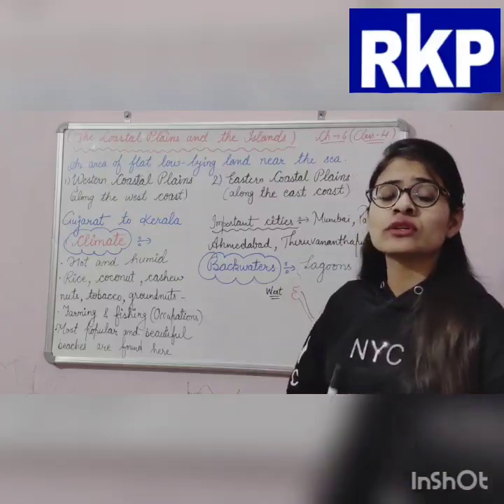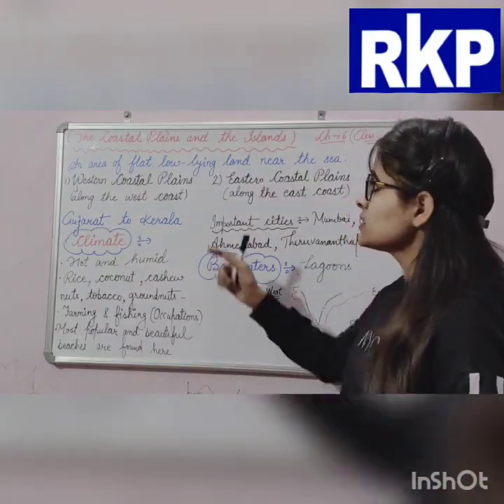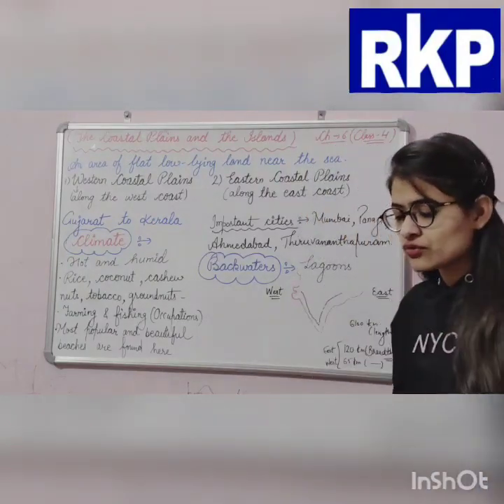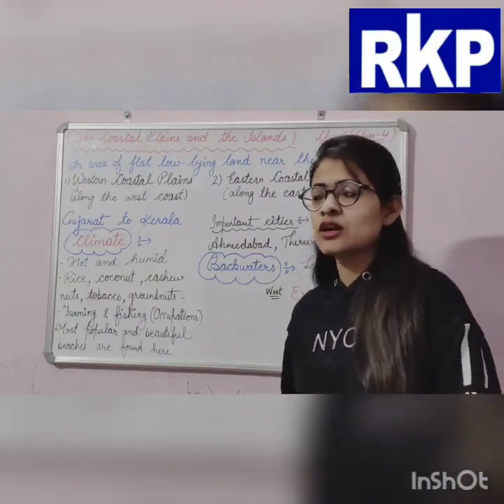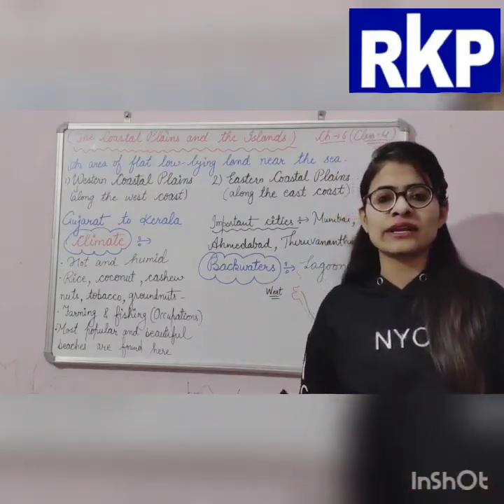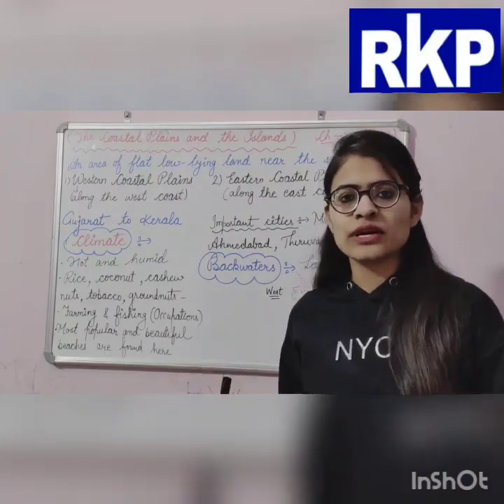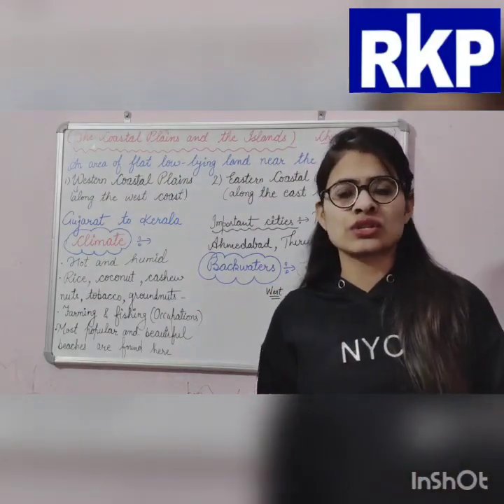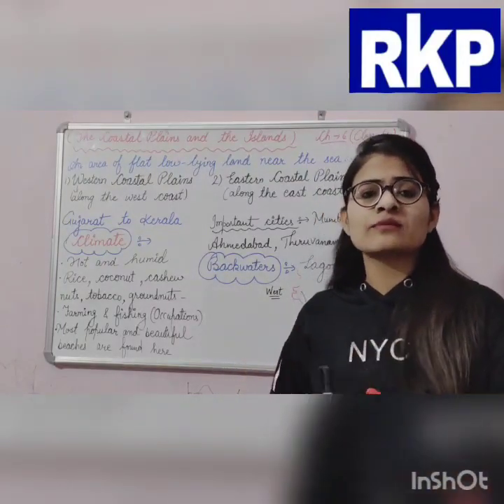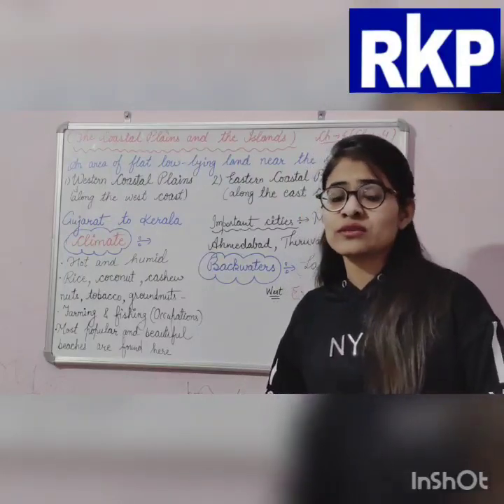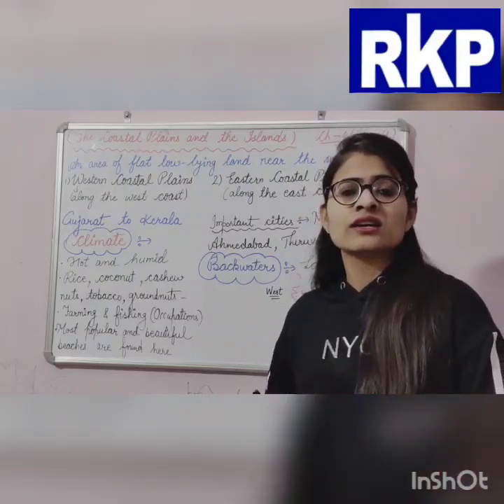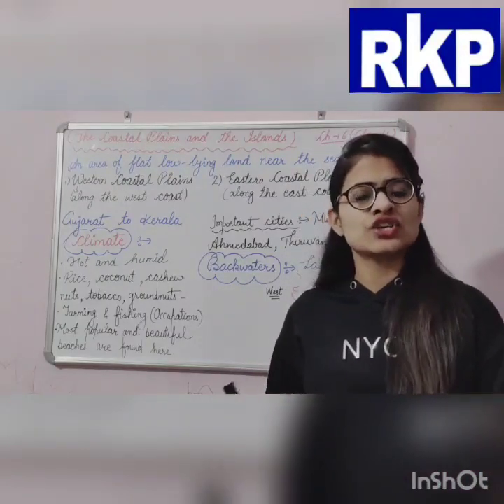So first of all, the term we have is the coastal plains. What are the coastal plains? First of all, we'll discuss this. What are plains? Plains are flat, low-lying areas. Then the next term is coastal. What is the meaning of coastal? It comes from the word coast. What is the meaning of coast? It means near the sea, or we can say seashore.